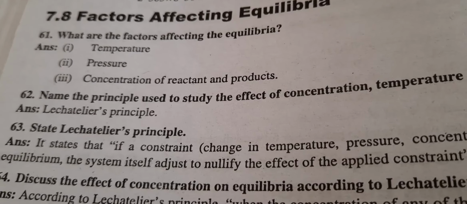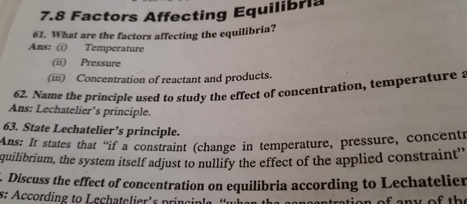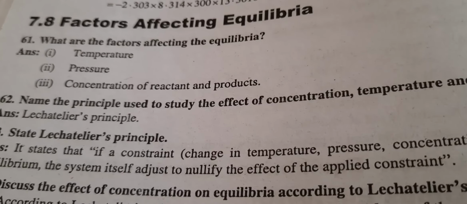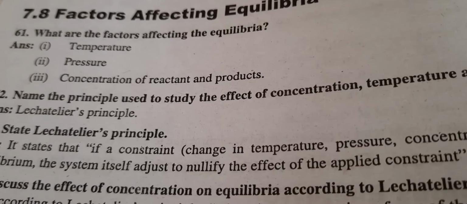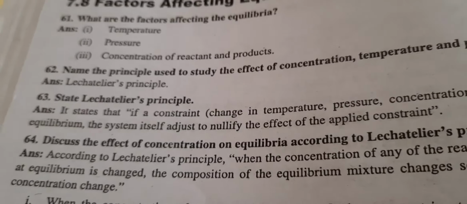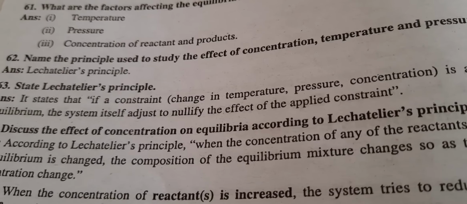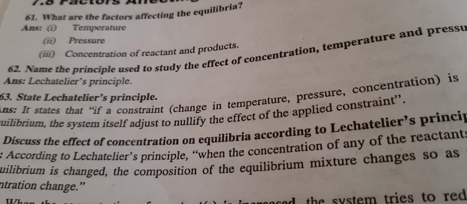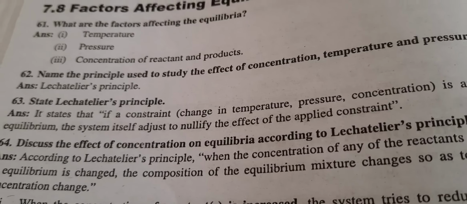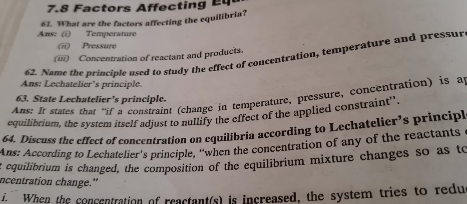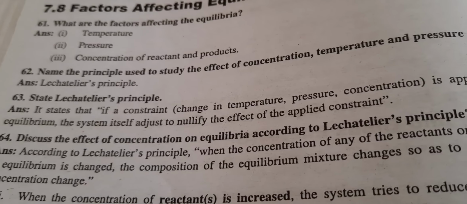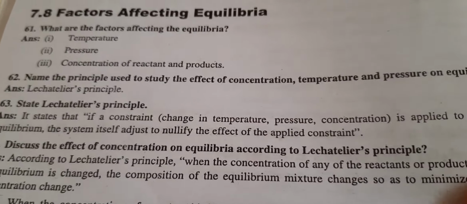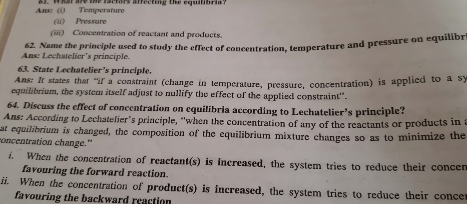So now, dear students, let's understand the factors affecting the equilibria. The factors which affect the equilibria are temperature, pressure and concentration of reactants and products. If you change the concentration of reactants or products, a change in equilibrium occurs. We refer to one particular principle for this, given by the scientist Le Chatelier, which is used to study the effect of concentration, temperature and pressure on equilibria.